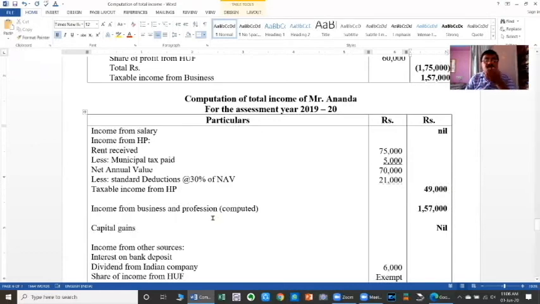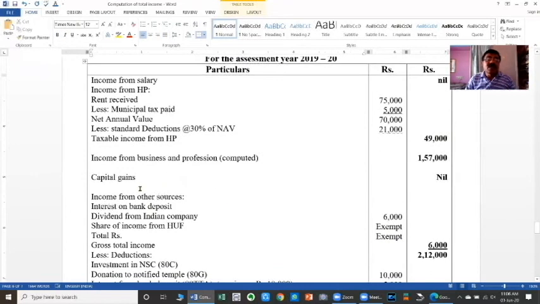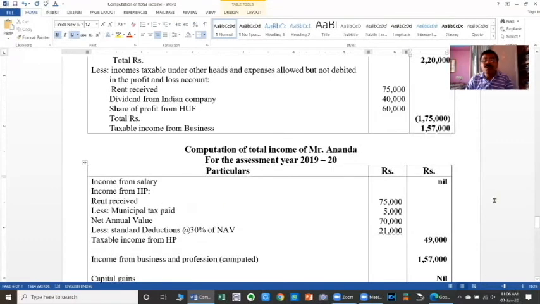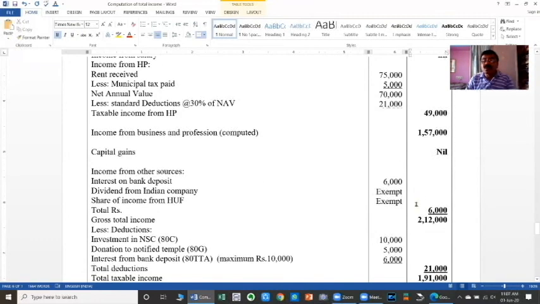Then income from business and profession computed, 1,57,000. Capital gains not given, it is nil. Then income from other sources: interest on bank deposit 6,000. Dividend from Indian company is exempted. Share of income from HUF is also exempted. Therefore, taxable income from other sources is 6,000. Total gross total income: salary nil, income from house property 49,000, business income 1,57,000, and income from other sources 6,000. It is 2,12,000 rupees only. Here, the gross total income is 2,12,000.